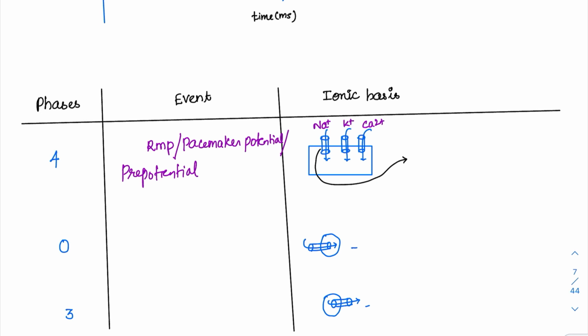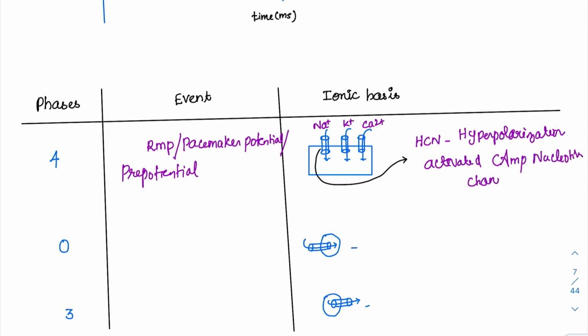This sodium channel has a very special name, which is called HCN. What is this HCN? It is hyperpolarization activated, cyclic AMP nucleotide channel. This is a very long name. This is the name of the entire channel, and it is also called the funny channel.